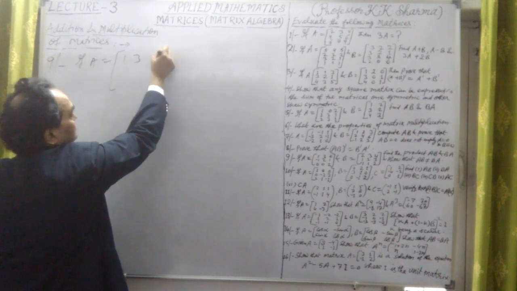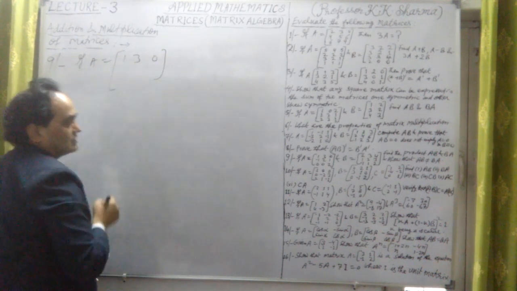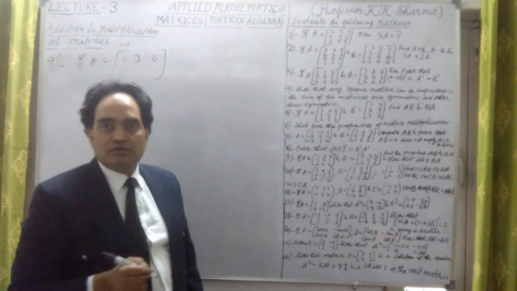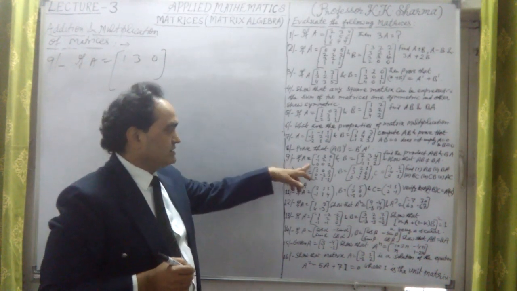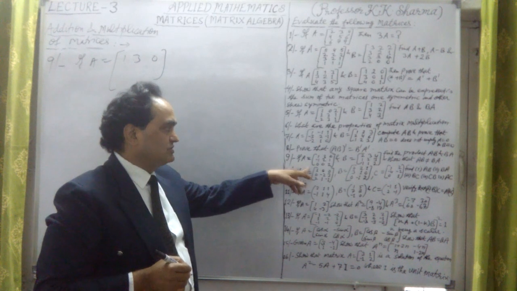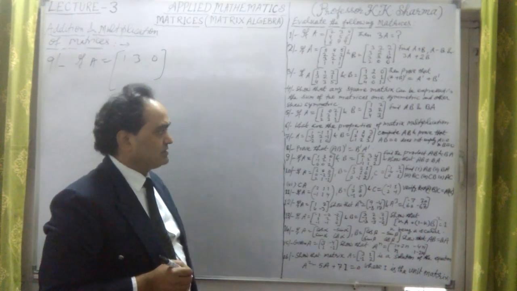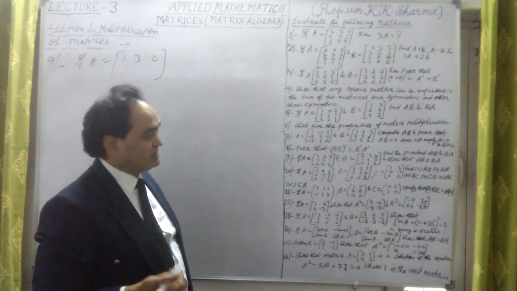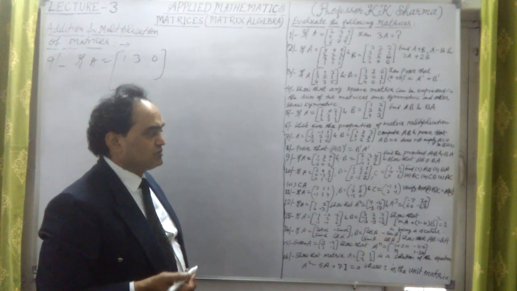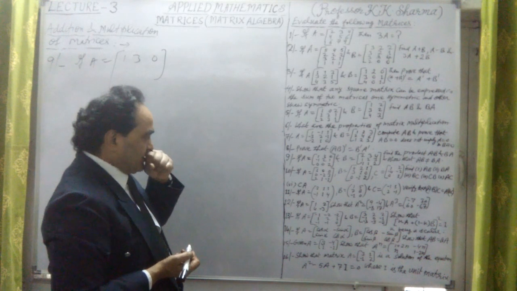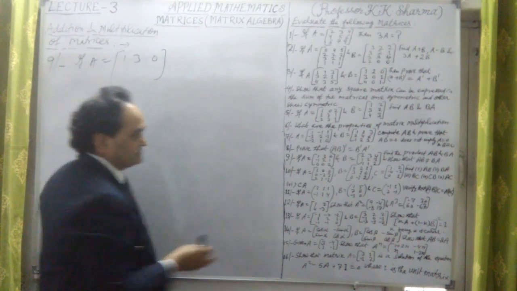1 3 0. These questions are asked by the students, okay, in the class, as well as online students. Okay, online queries have come. Those questions are taken here because of that multiplying, proving that AB is not equal to BA. We know the commutative law doesn't follow for matrix multiplication. So that is the point here.